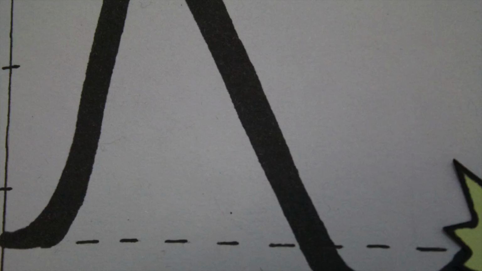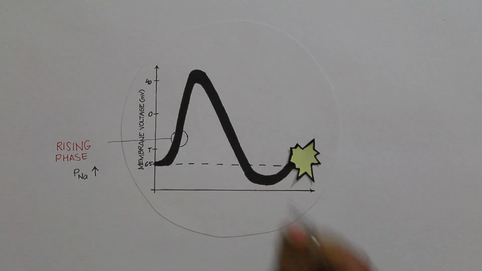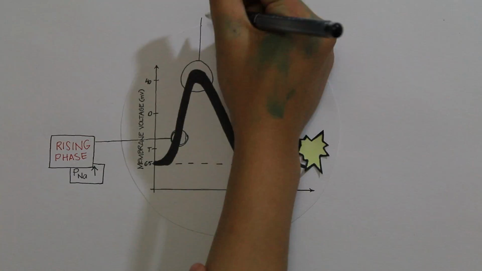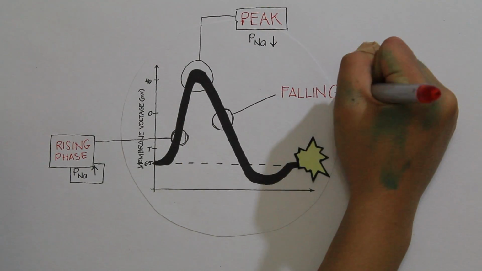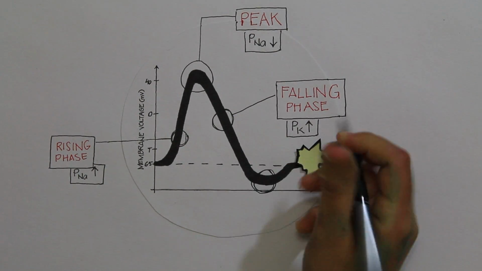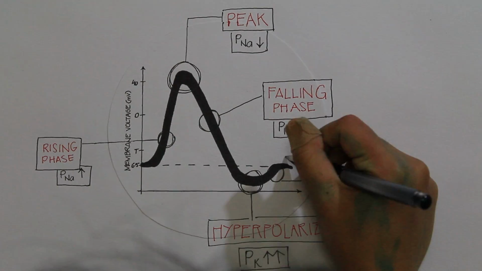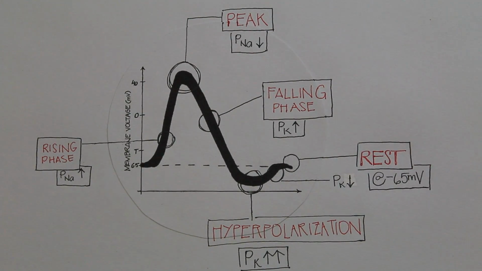So to review, at the rising phase, the membrane permeability to sodium increases rapidly, and at the peak, it is greatly decreased, while the membrane permeability to potassium increases in the falling phase, up until a point of hyperpolarization, and then decreases to get the membrane potential back to rest.